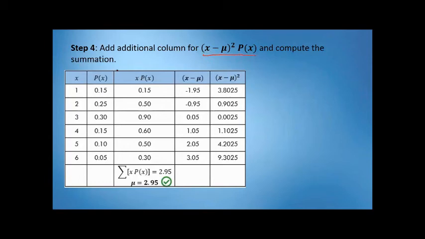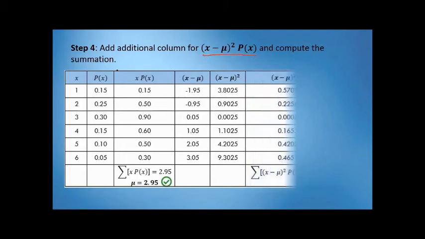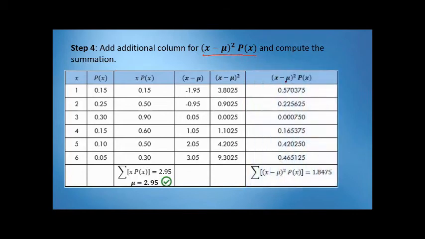Okay? So, magdagdag tayo ng additional column and ilalabel natin x minus mu squared times p of x. So, ibig sabihin, product ng column na to at ng column na to. So, 3.8025 times 0.15 is 0.570375.